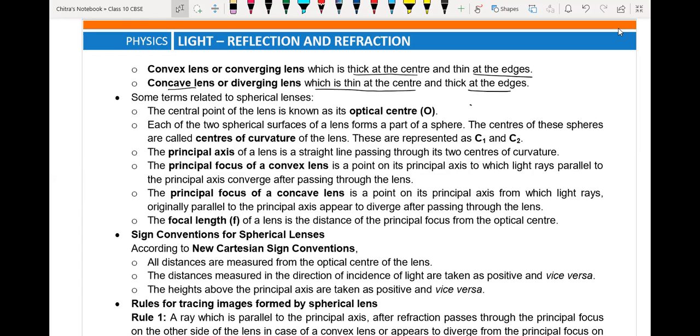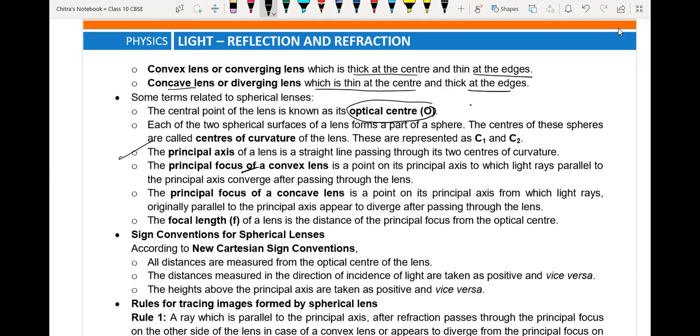Some terms related to spherical lenses are the same as those we had for spherical mirrors. Only the optical center and pole were different. Here we have the optical center, but on a mirror we had the pole. Otherwise all things are the same as in spherical mirrors, like the principal axis, which passes through the center of curvature and the optical center. Then we have the principal focus. When a light ray is incident on the lens parallel to the principal axis, after refraction it passes through a single point on the principal axis. That point is called the focus.